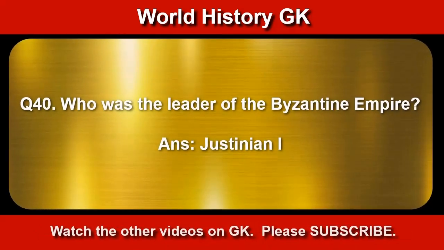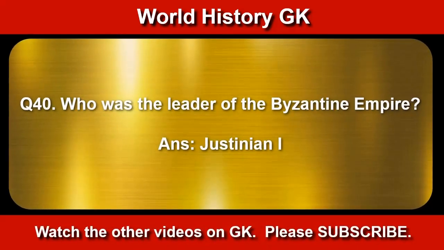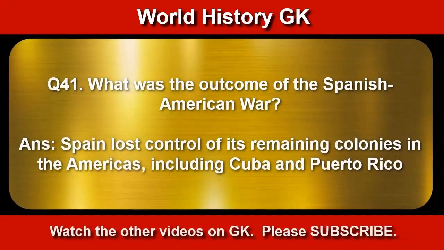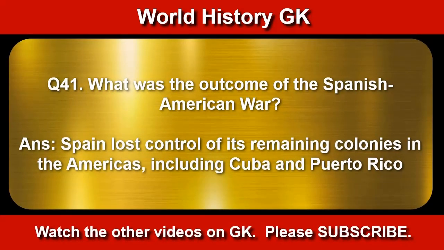Who was the leader of the Byzantine Empire? Justinian I. What was the outcome of the Spanish-American War? Spain lost control of its remaining colonies in Americas, including Cuba and Puerto Rico.